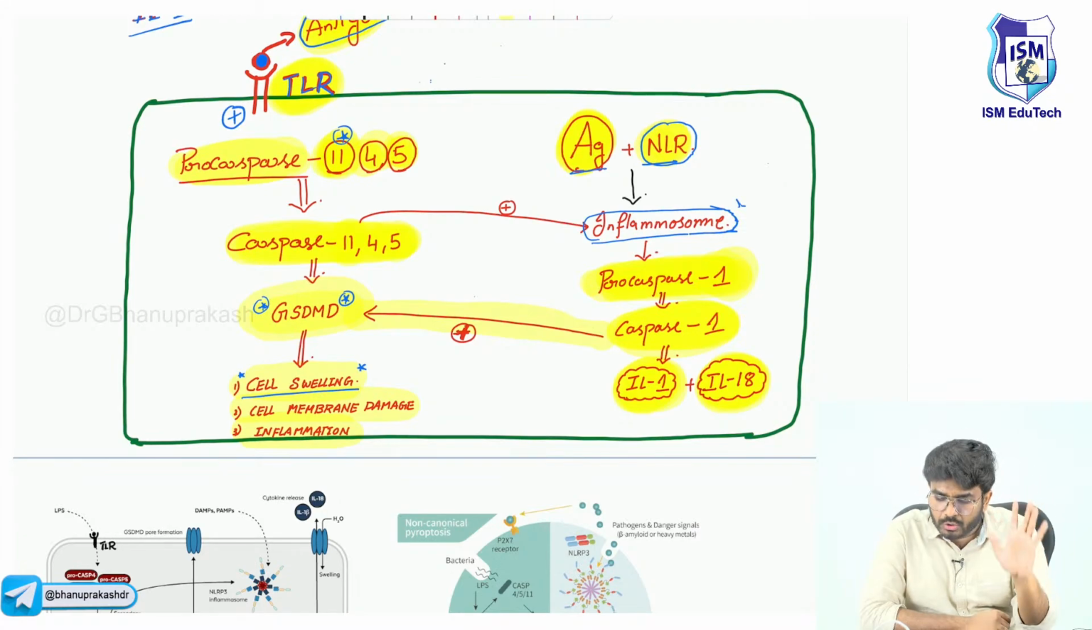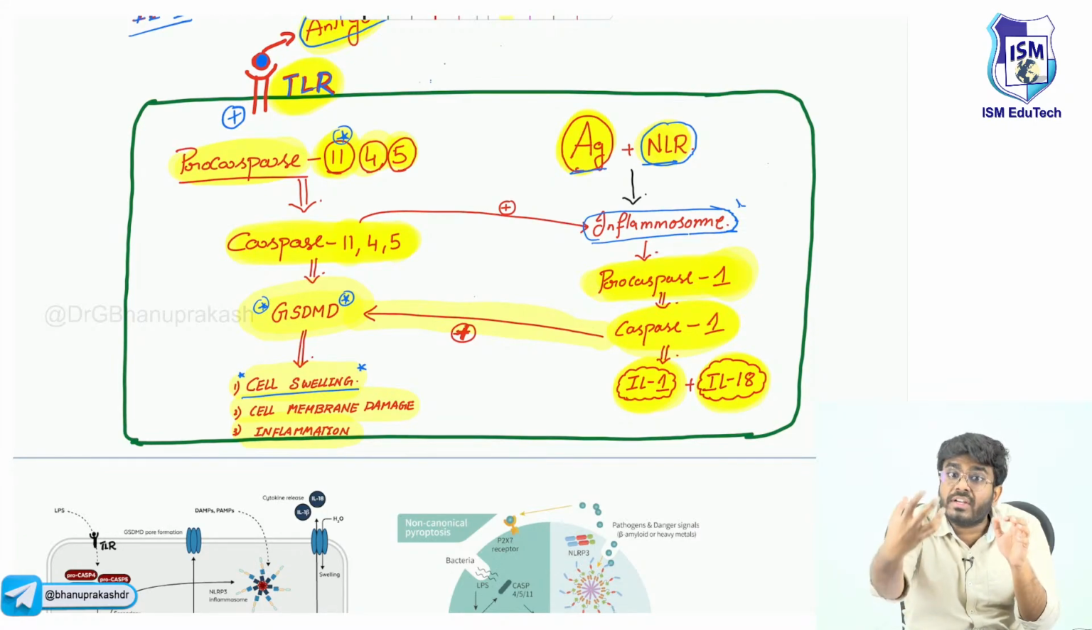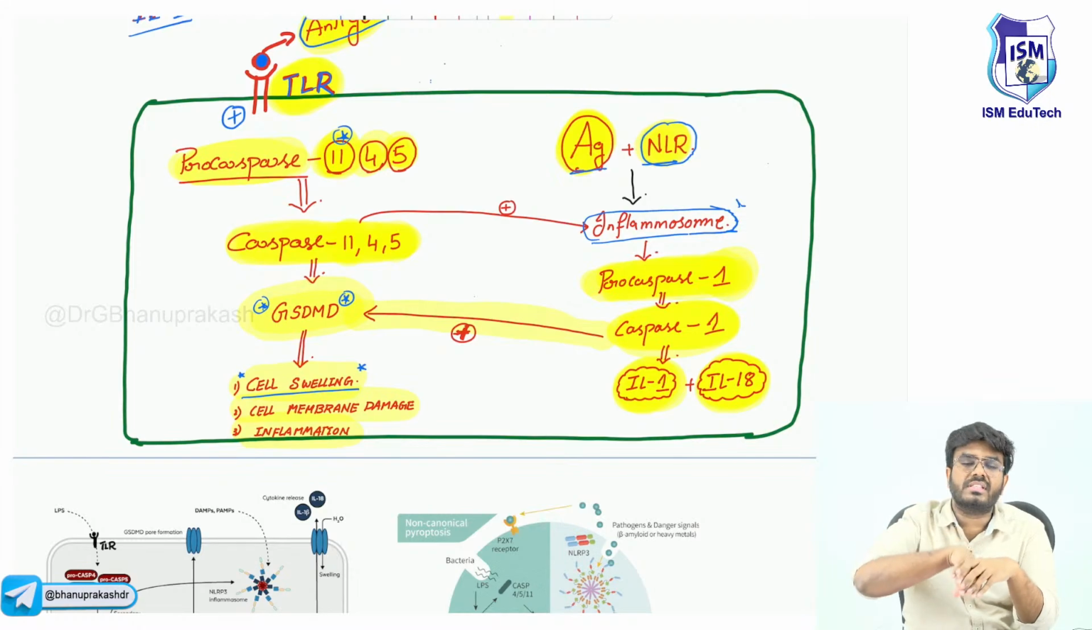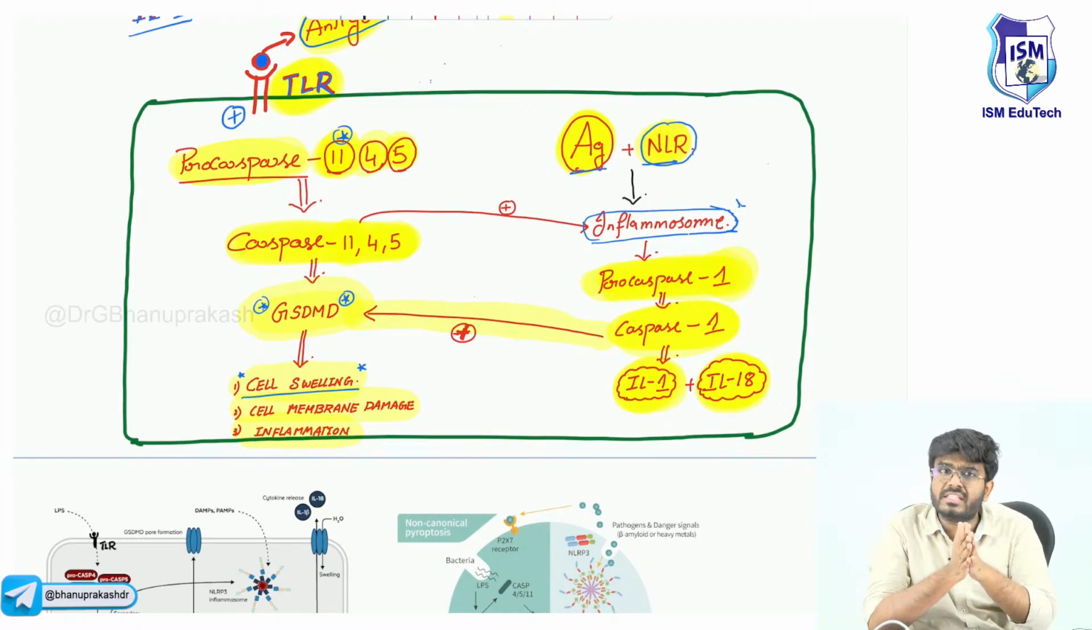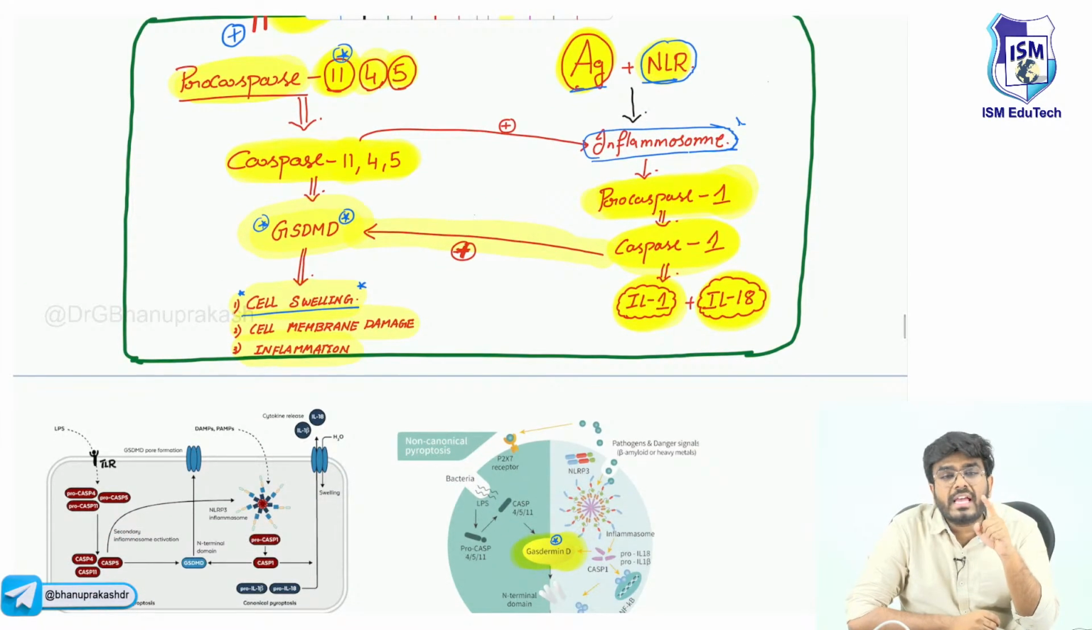Not only that, if a bacterial antigen enters into the cell, these antigens can be recognized by the nod-like receptors. Antigens are going to bind with the nod-like receptors. Now they will activate a structure called the inflammasome. Once the inflammasome is activated, it will convert procaspase number 1 into active caspase number 1. Caspase number 1 again is going to produce the gasdermin. Gasdermin causes the cell death.